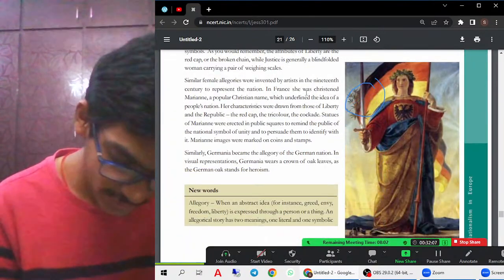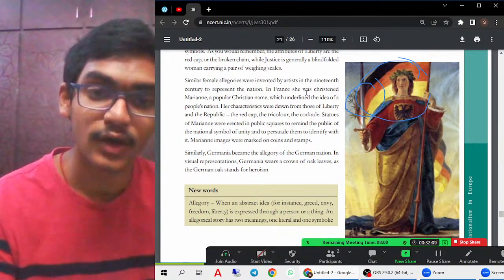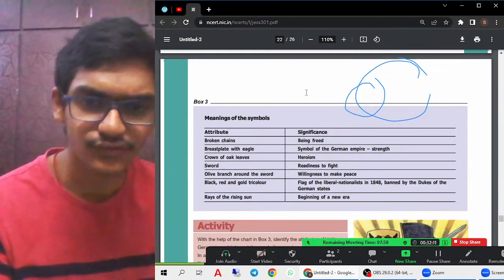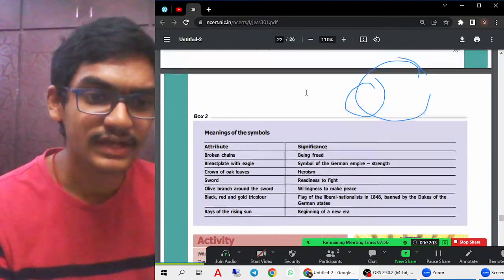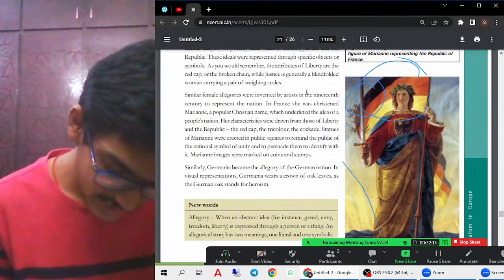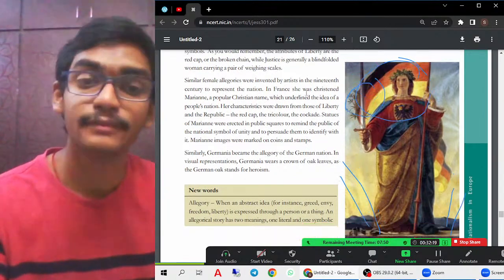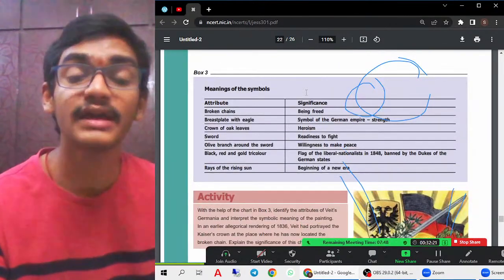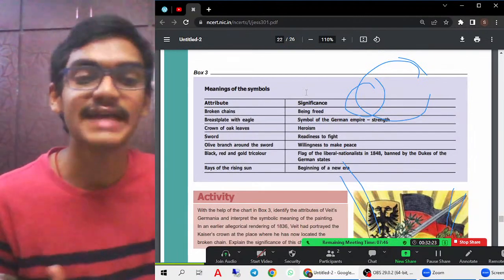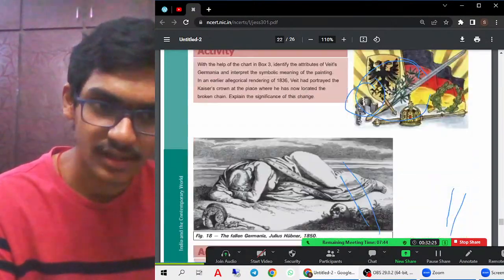The black, red and golden tricolor is actually the German flag. This was a flag of Germany. Then the rays of the rising sun: as you can see, these represent the new nation, that means a bright future. This represents the beginning of a new era, a new system that has been set up. So that is what is being told here.